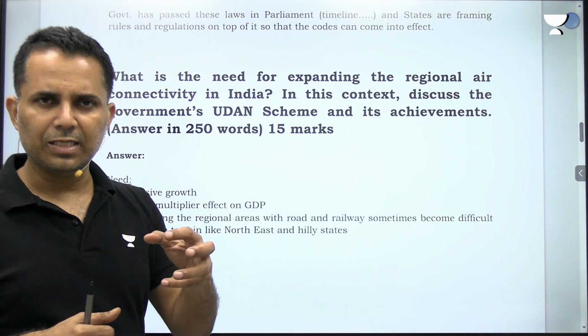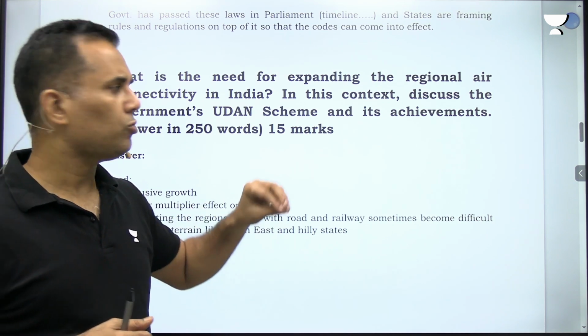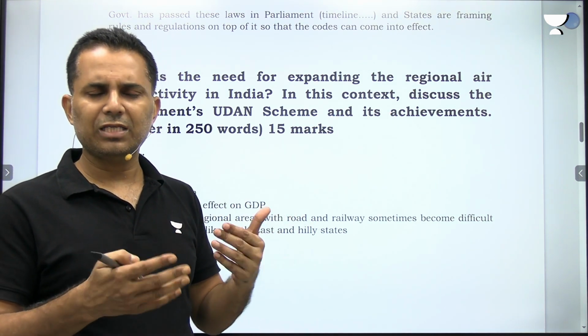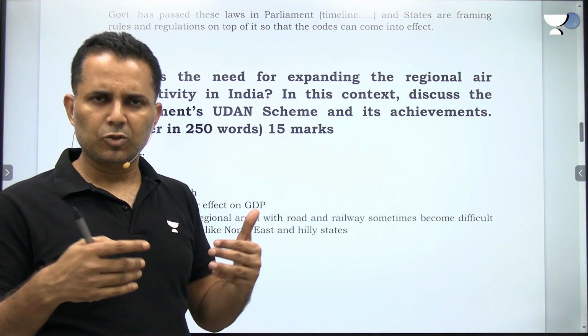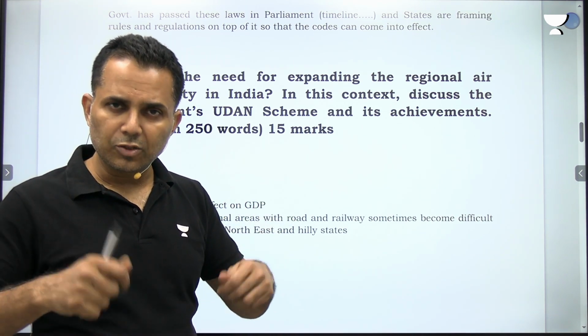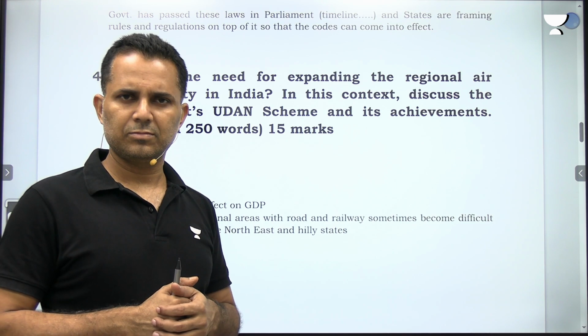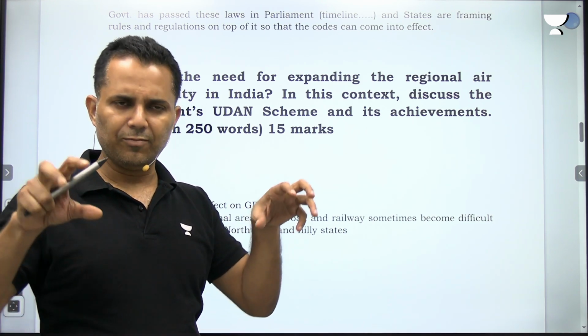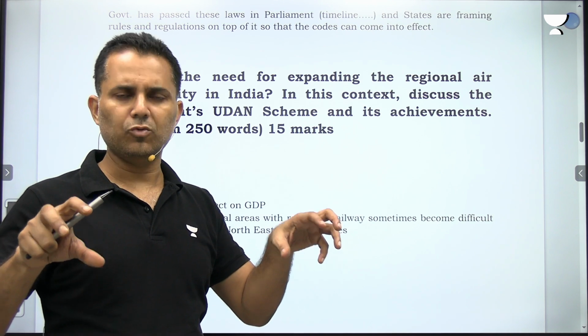So this was the main reason, and this was done through the UDAN scheme. So UDAN scheme, government auctioned. UDAN scheme is also called regional connectivity scheme. So it auctioned the airline routes to the airlines. So airlines had to bid, and then only one airline will fly between these two points, two nodes.